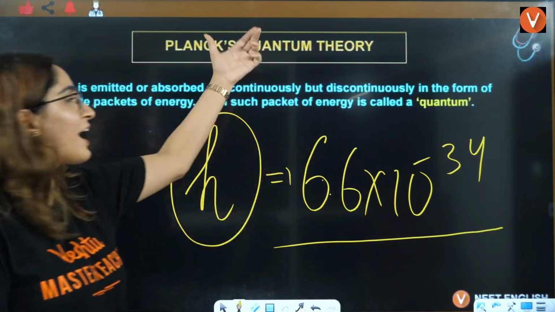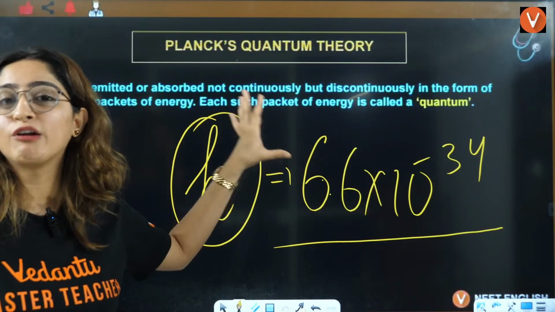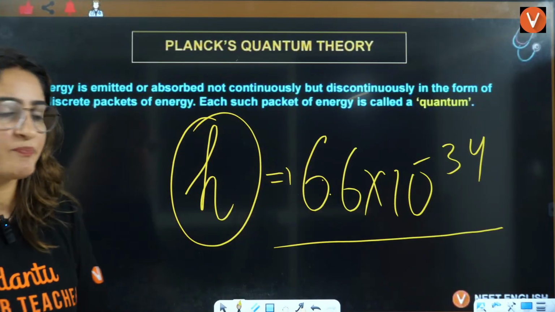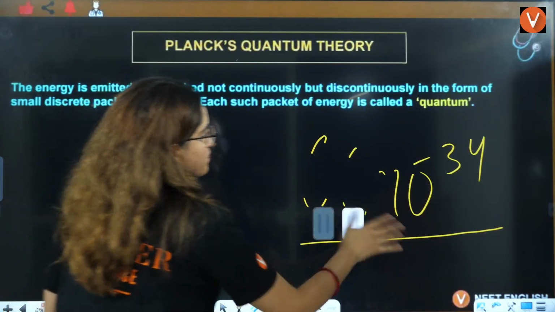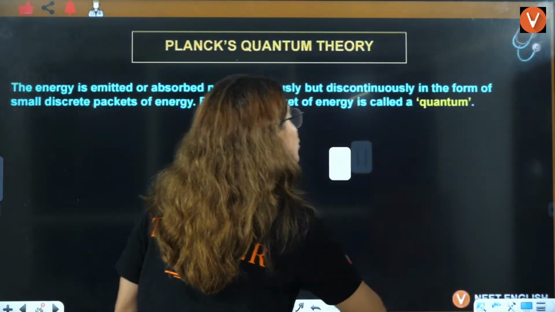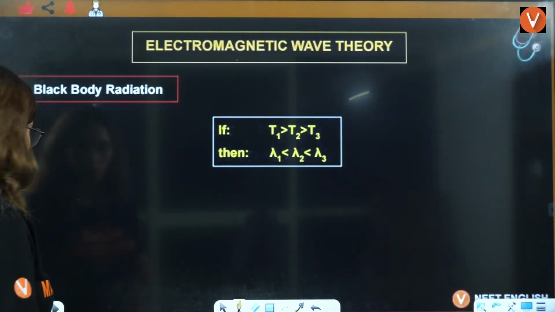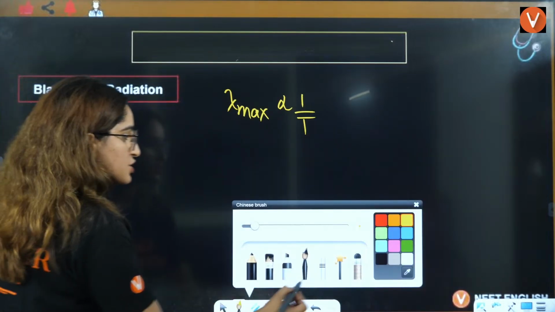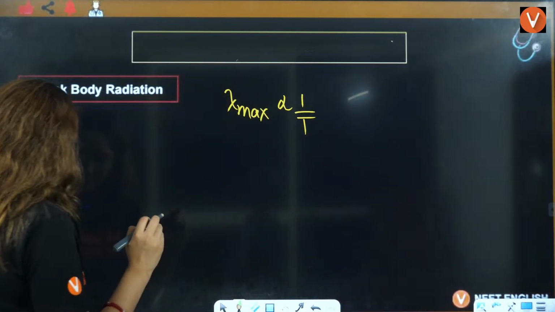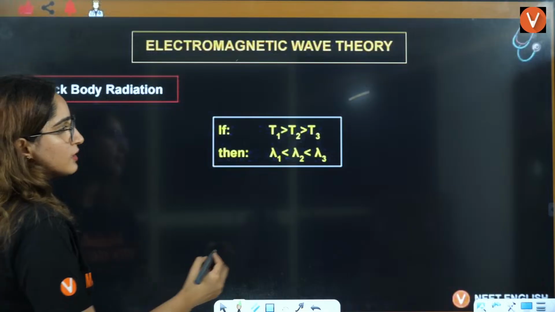So this is the guy responsible for this particular constant, Planck's constant. Now, let's see why this person is so important to us. That lies over here, right? That lies here. I'll just show you. So what exactly happened here?